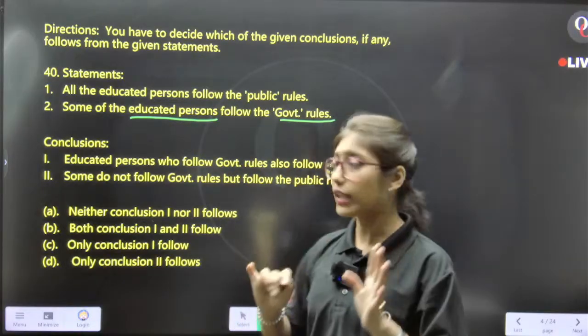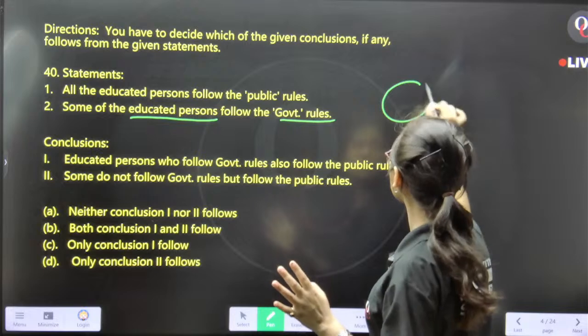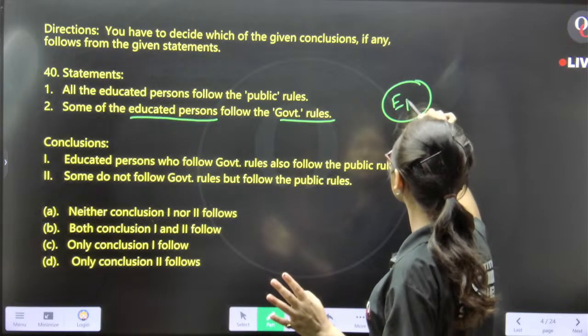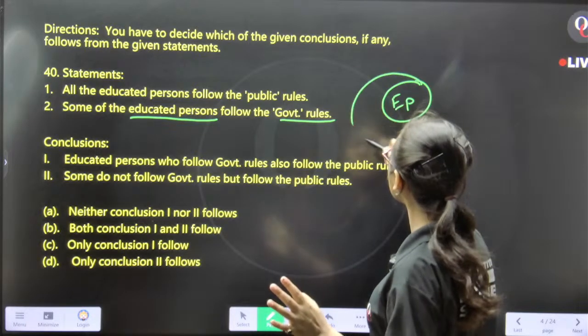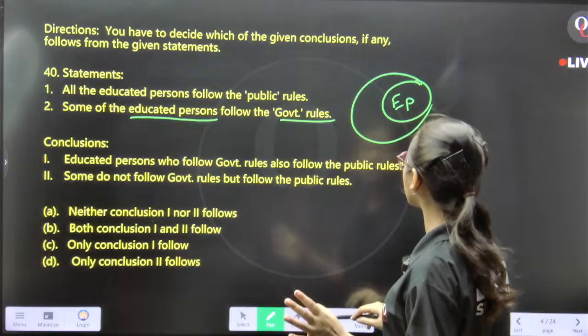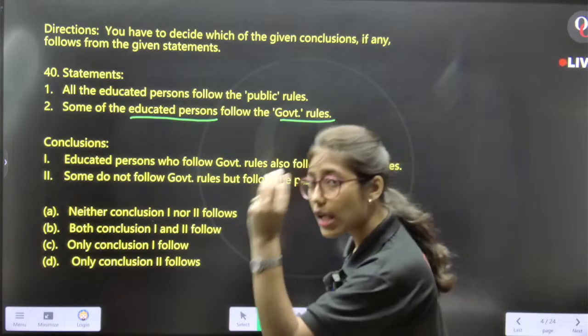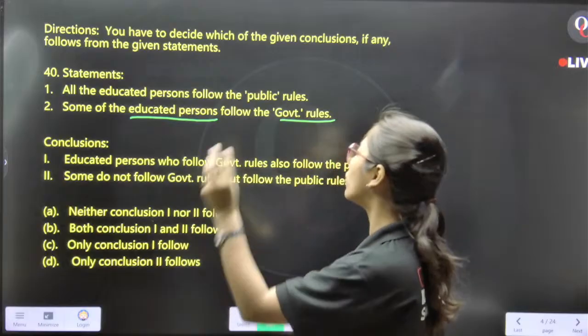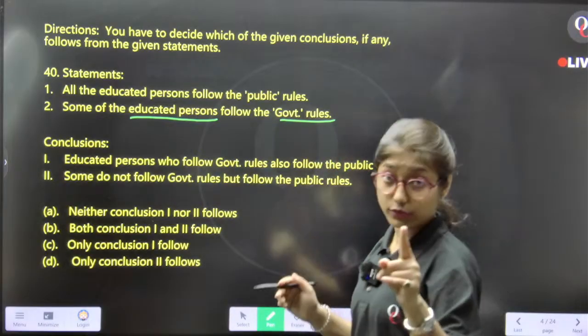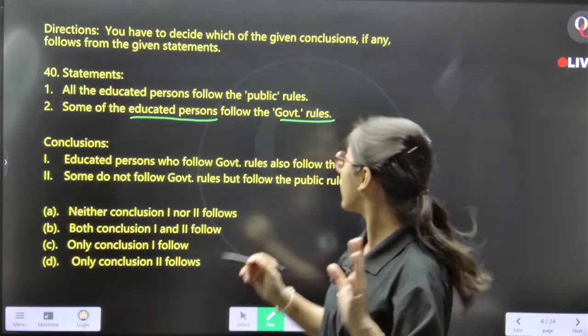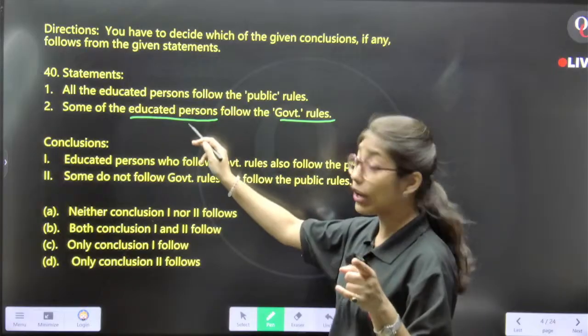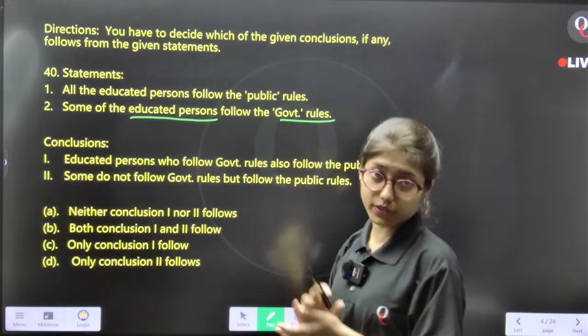We know one thing that educated persons follow all the public rules, and some of the educated persons follow government rules. Not all educated persons follow government rules.